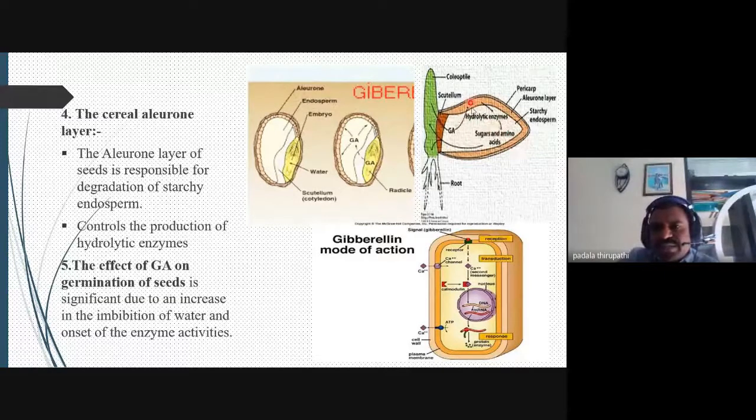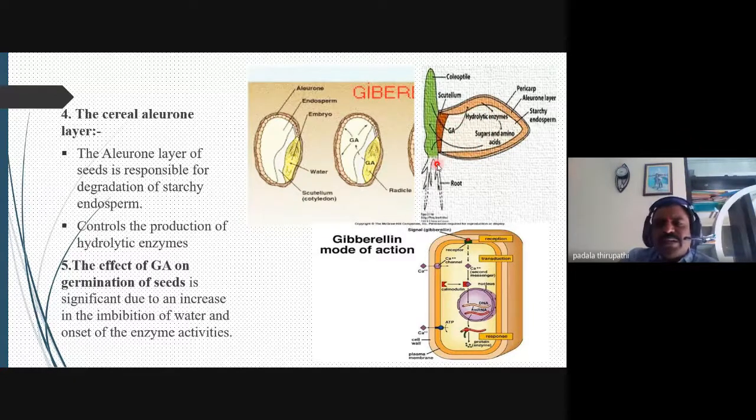You observe in this slide how this seed is going to germinate. At the time of seed germination, gibberellic acid activates the amylase enzyme, and then automatically the starch is converted into sugars. The sugars and amino acids are responsible for the germination of the seed.